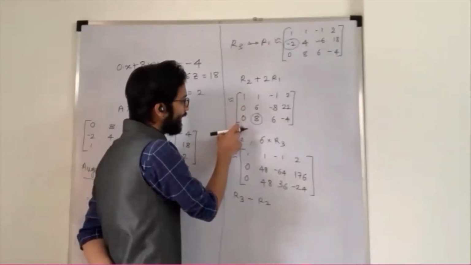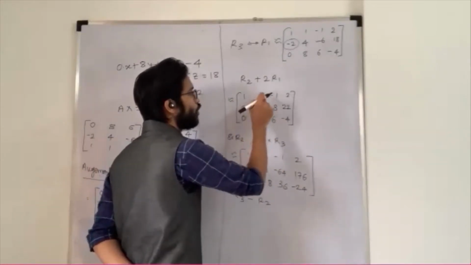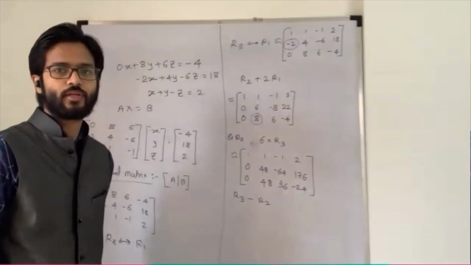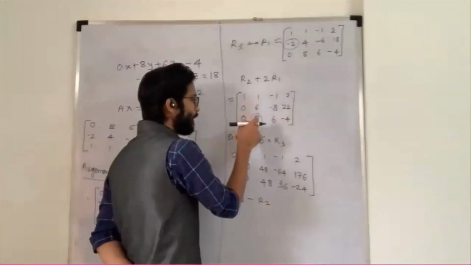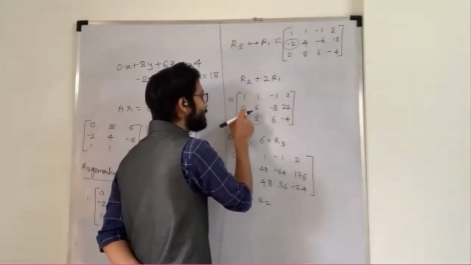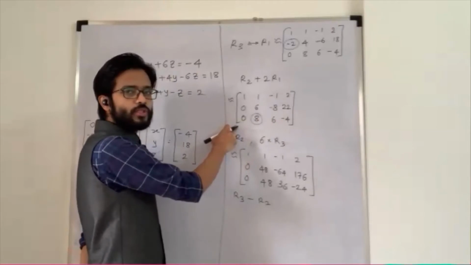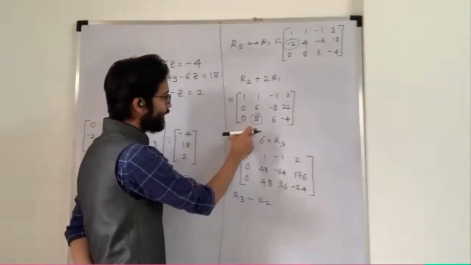So while making this element 0, you have to use your second row, not the first row. If you try to make a 0 using that one, this 0 is disturbed, whatever the A31, third row first column. That's why I use this one.